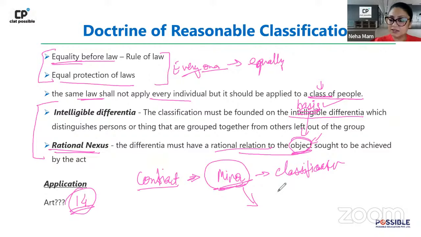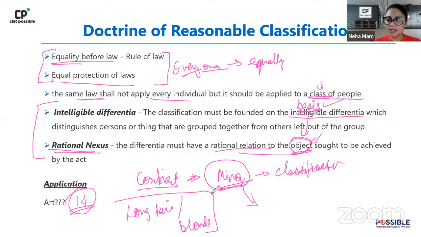On the other hand, if let's say I say that contract में enter कौन नहीं कर सकता? Somebody who has long hair, somebody who has blonde hair, they cannot enter into a contract. अब ये जब मैंने basis बनाया अपना classification का, is there any object which I can be achieving? Obviously not, right? तो अब यहाँ पे ये जो मैं object के साथ मेरा relationship नहीं बन पा रहा है, that is when we say it is something which is not going to be considered as reasonable classification. So there has to be both the things. There has to be intelligible differentia and there has to be a rational nexus, right?